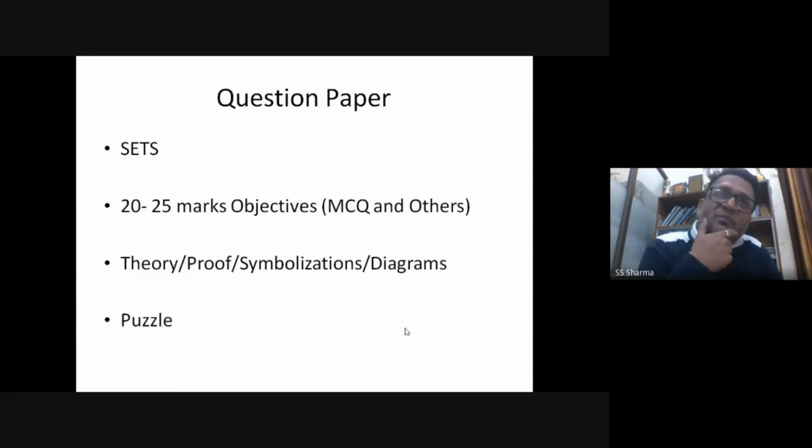And you may be aware that a logic question paper will have, and mostly has, a puzzle. So it means that there will be a question which will be dependent on all the things which we have studied, but we have not taught you exactly like that. It's a small puzzle which comes, and if the puzzle comes, you solve it at the end. Do not waste time over there till the time you have solved the rest of the question paper. That is the thing which we have always told to our students, that whenever a puzzle comes, you should solve it at the end, irrespective of where you are in your question paper where it has come.